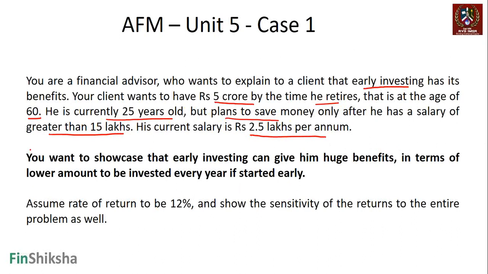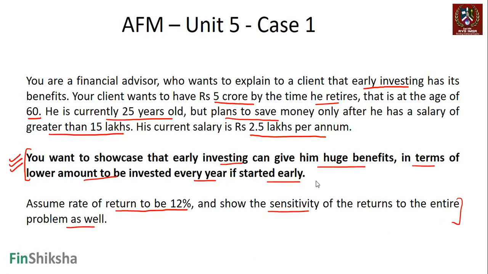The problem statement says you want to showcase that early investing can give him huge benefits in terms of a lower amount to be invested every year if started early. Assume the rate of return to be 12% and show the sensitivity of the returns to the entire problem as well. You are just trying to showcase that early investing will be beneficial.